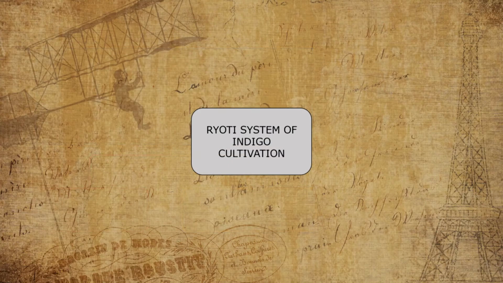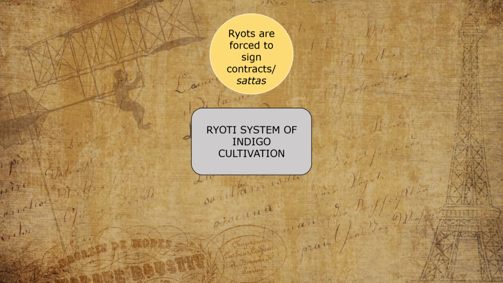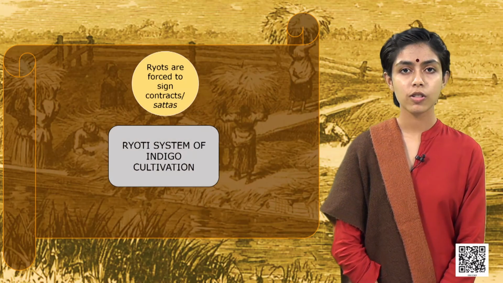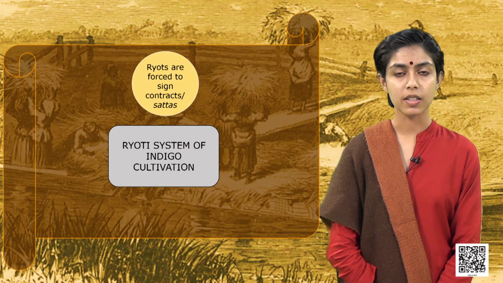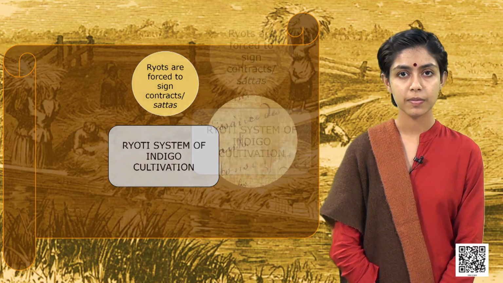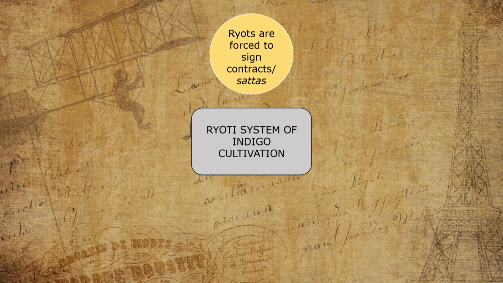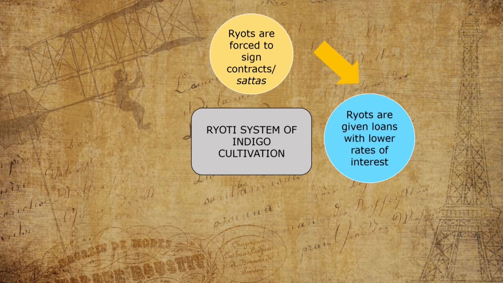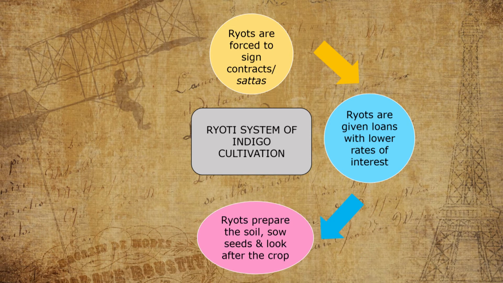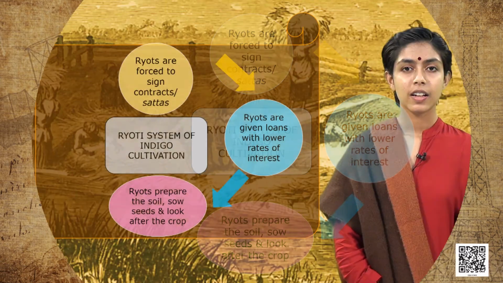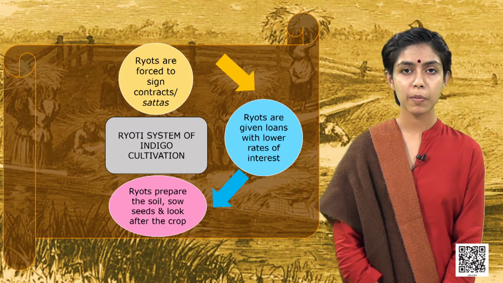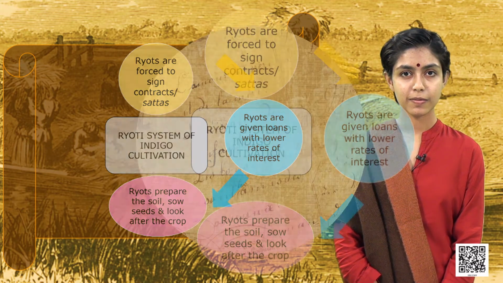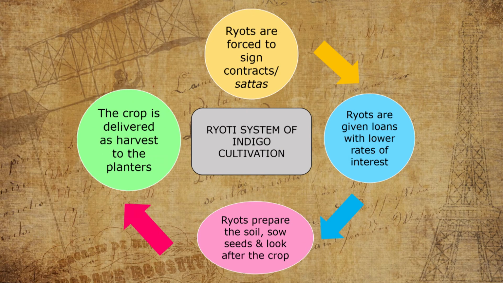Under the Ryoti system, the planters forced ryots to sign contracts or sattas. They also sometimes forced the village headmen or the zamindars to sign on behalf of the ryots. Once they signed the contracts, the ryots would be given loans with low rates of interest and also were provided seed and the drill by the planters. The cultivators had to prepare the soil, sow the seed and look after the crops. The ryots had to cultivate indigo in at least 25% of the land under their holdings. Once the harvest was delivered, a new loan would be given to them and the cycle would repeat.